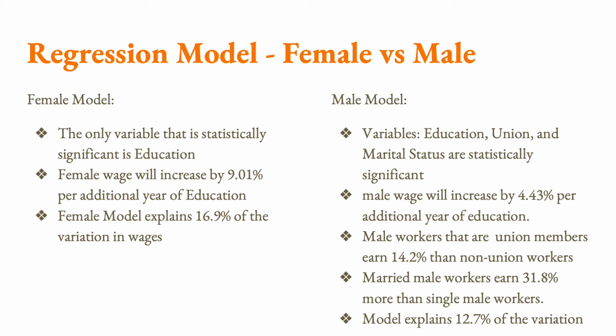The third and last model is the male model, which displays only male worker data. The variables that are significant are education, union, and marital status. A male's wages will increase by 4.43% per additional year of education. As for union workers, they have a higher wage by 14.2%. Lastly, married male workers earn 31.8% more than single male workers. The model explains 12.7% of the variation in wages.